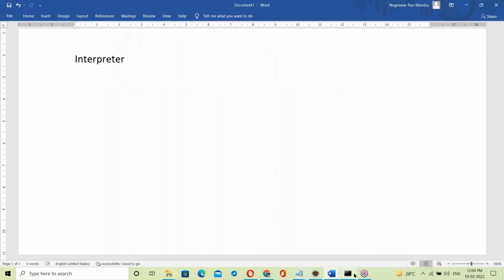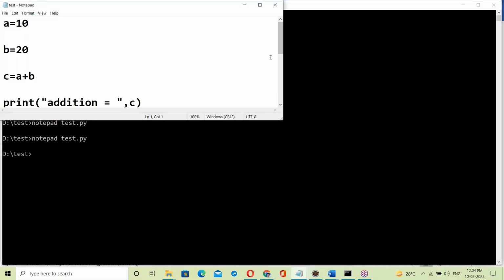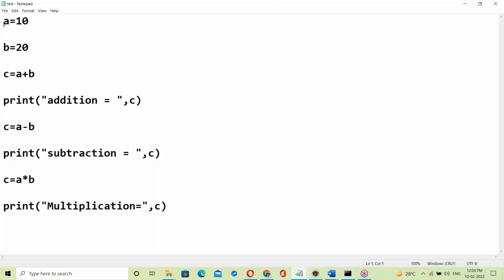Okay, fine. Let us see how the interpreter is working here. In Notepad, test.py is the Python script: A equal to 10, B equal to 20, C equal to A plus B, addition equal to C, C equal to A minus B, subtraction equal to C, C equal to A into B. Run the Python script.